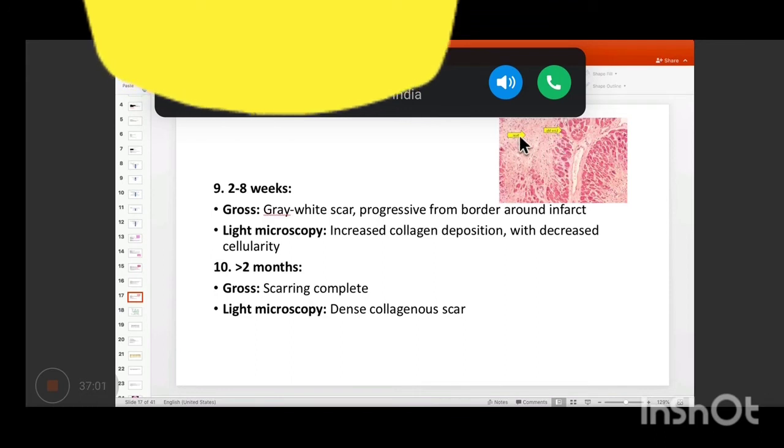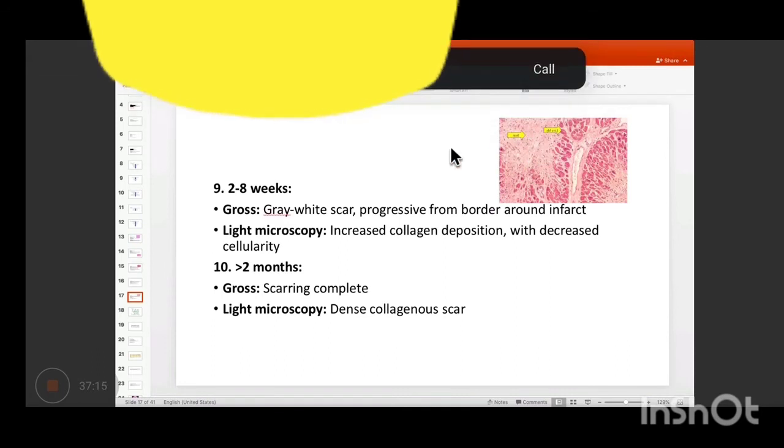So here you can make out, I'm sorry, I think the picture has been inverted. Here it is saying scar, and here the myocytes are live. So this is all live area. This is the blood vessel. You can even see the nuclei here. So this is all viable area. These are live myocytes. And here, this paler looking area is due to fibroblastic proliferation. Here there is scarring. So the scarring has occurred.